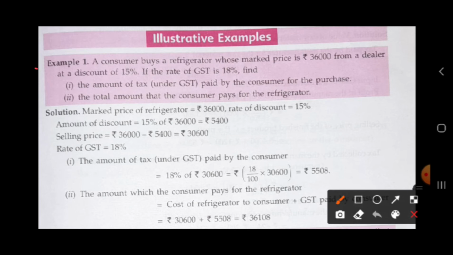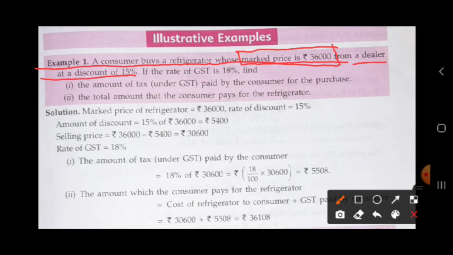The question is: a consumer buys a refrigerator from a dealer, whose marked price is 36,000, at a discount of 15%.